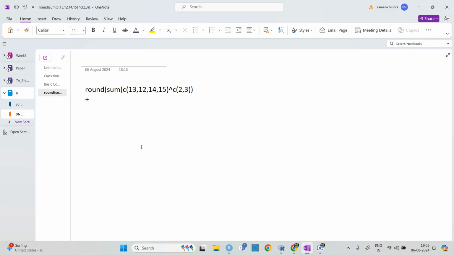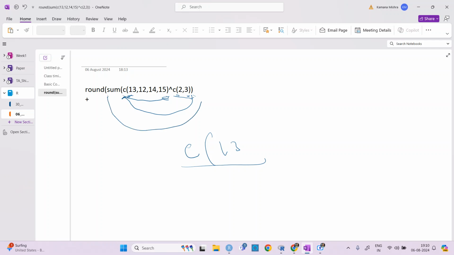Okay, so what happens is that you have this one closed here, this one closed here. Round one: this one is first, this one is second, and then this one is closed here, but round one is not closed yet. So that's why we are getting this plus sign.